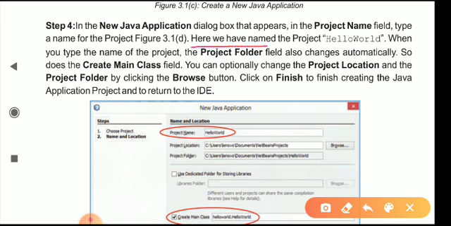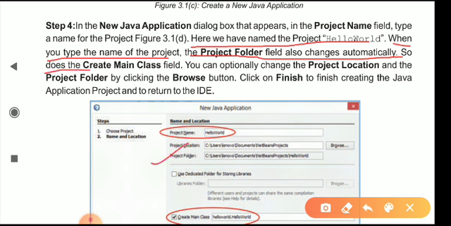Here we have named the project Hello World, so you can name it for your own convenience. When you type the name, the project folder field also changes automatically.